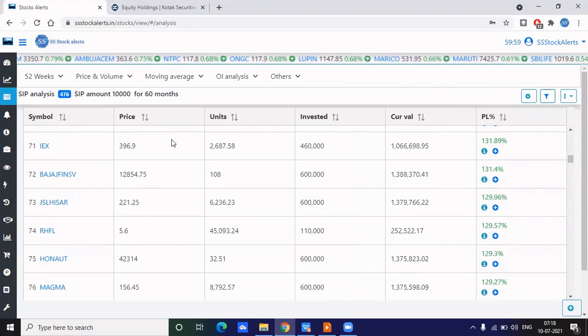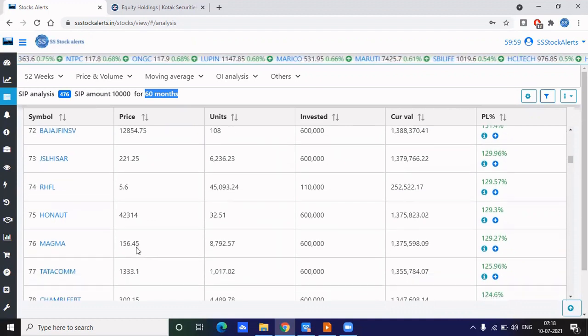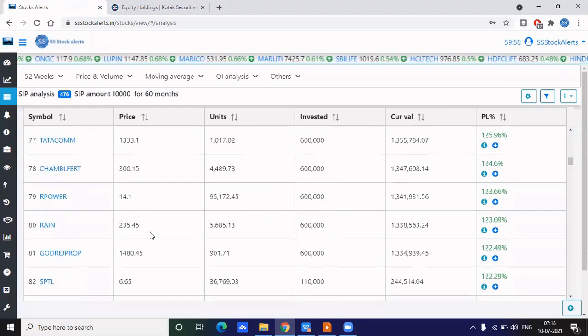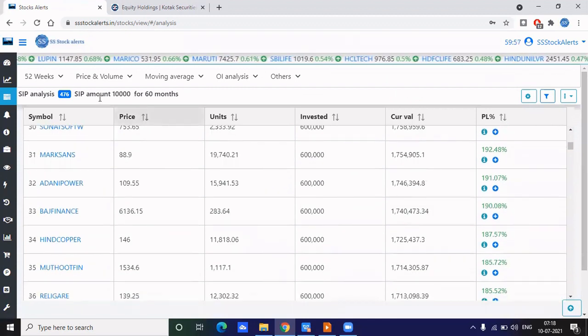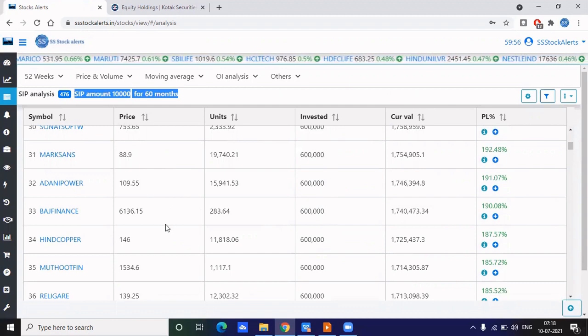I did a 60-month SIP analysis and got the list. From that, I'm selecting whichever stocks are less than 150 rupees. Please do this for Nifty 500 stocks, and please do not go for any small cap stocks.